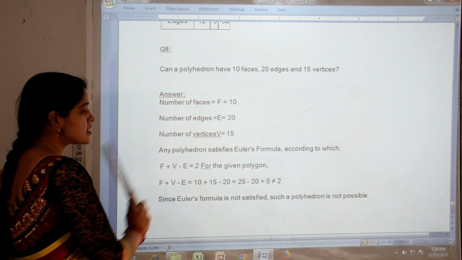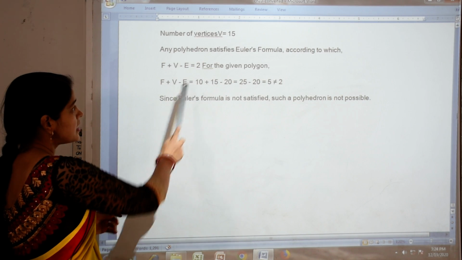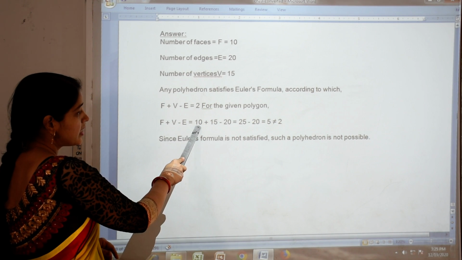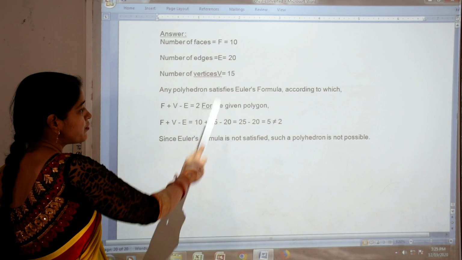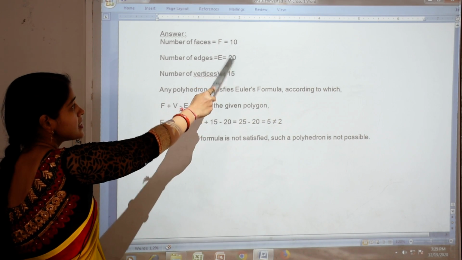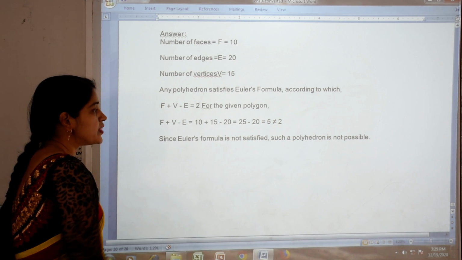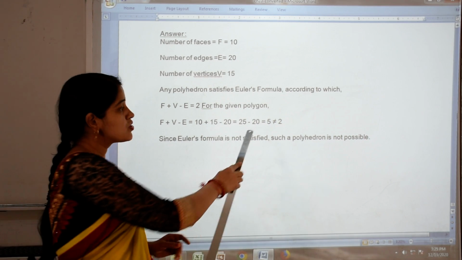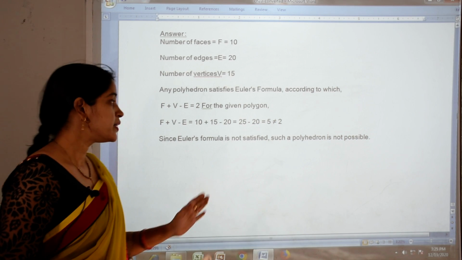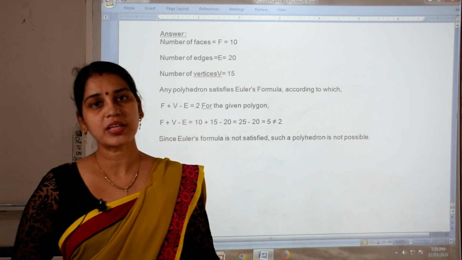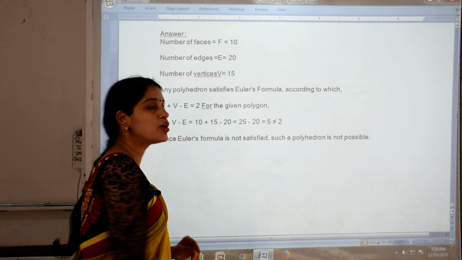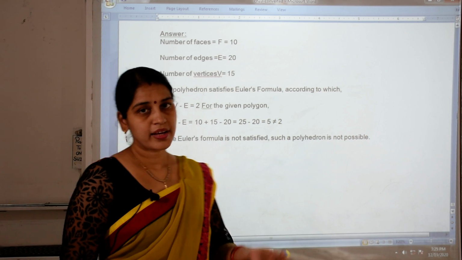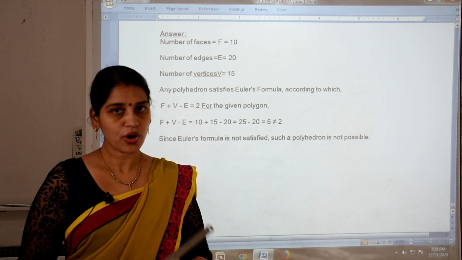So we put the values in this formula, F plus V minus E equal to 2. Faces are 10, vertices are 15, so 10 plus 15, and edges are given as 20. So 10 plus 15 is 25, and 25 minus 20 is 5. So 5 is not equal to 2. It means the left hand side and right hand side are not equal. So we have to mention the not equal sign here, and since Euler's formula is not satisfied, such a polyhedron is not possible.